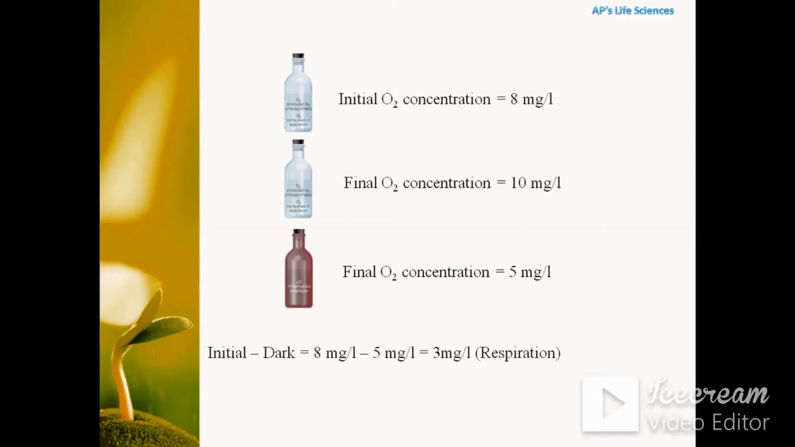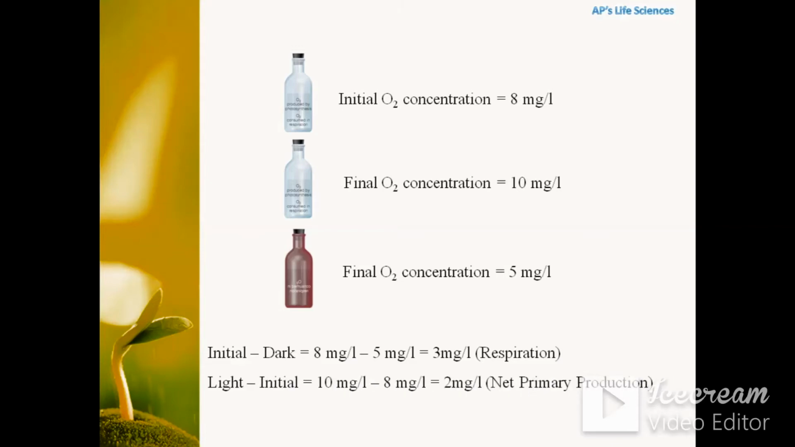So if we deduct the initial minus the dark, then we will get only how much oxygen is being consumed for respiration, that is 8 mg per liter minus 5 mg per liter, that is equal to 3 mg per liter. So this is the amount of oxygen which is being used for the respiration purpose.